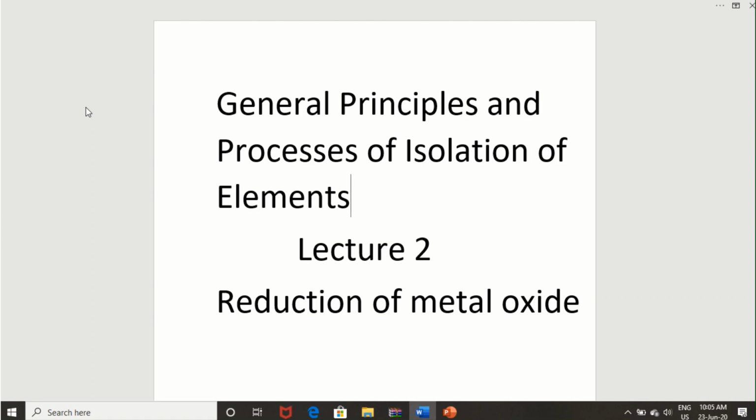In the last part we had discussed ore, its classification, and concentration of ore, so we can separate different impurities or gangue and enhance the percentage of metal in the ore by many methods: gravity separation or hydraulic washing, magnetic separation, froth flotation process, and leaching as well.